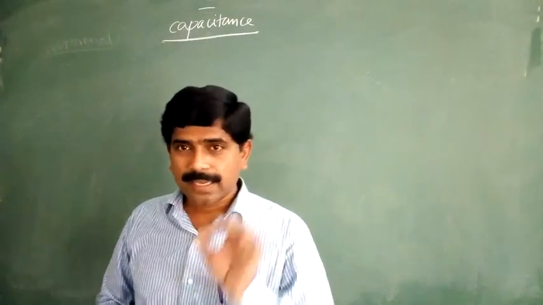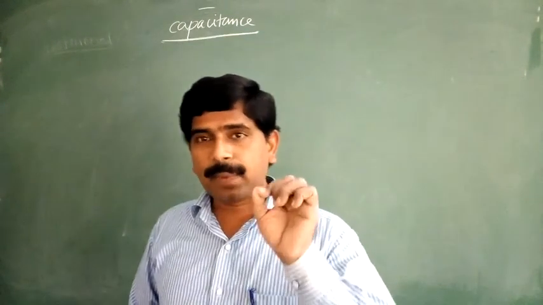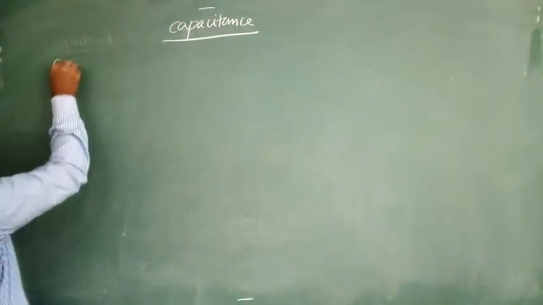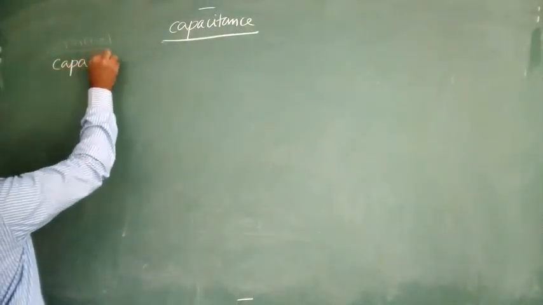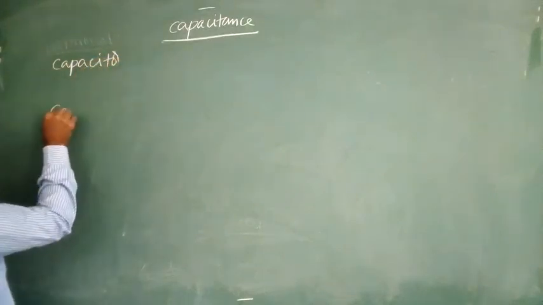So what is a capacitor? First try to observe the difference between capacitor and capacitance.